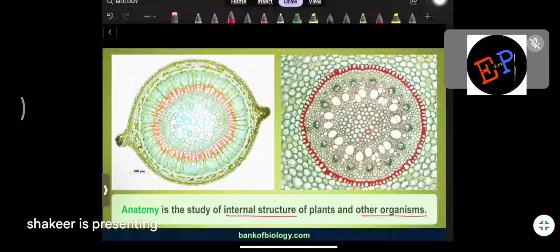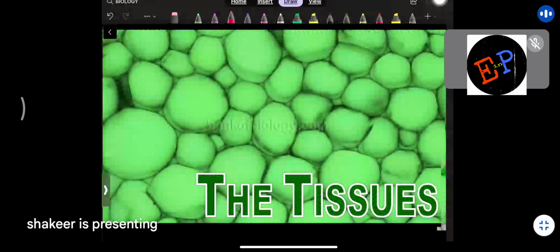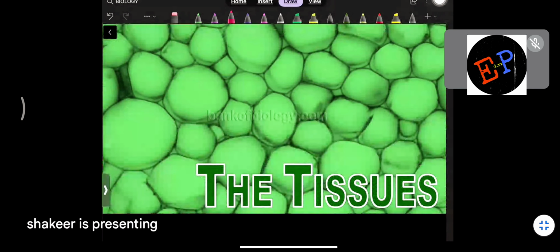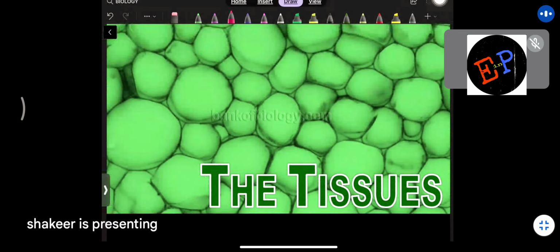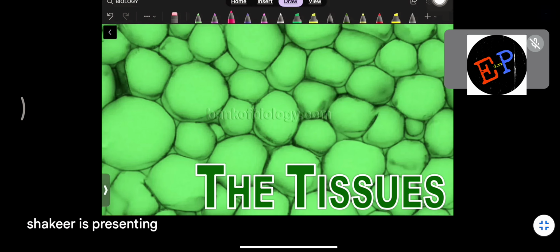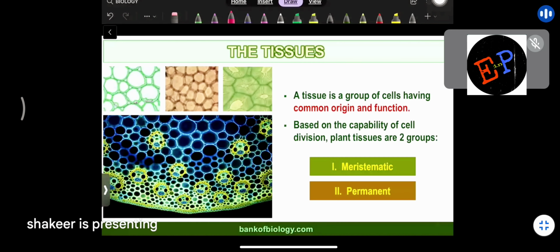Clear? So first of all, we will study about tissues. How many types of tissues are present, and what are their functions also? That first of all we will study. So what is meant by tissue? Basically, tissue means a group of cells which perform a certain function. It is a group of cells having common origin and function. So their origin is common and their functions are similar. This group of cells we can call tissues.